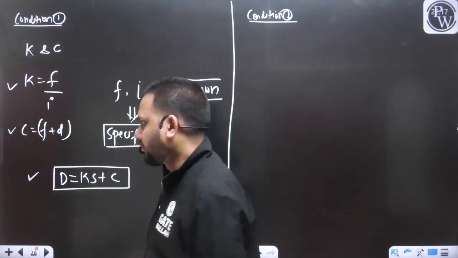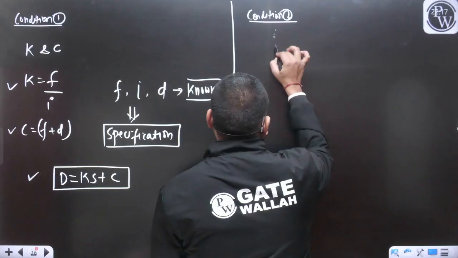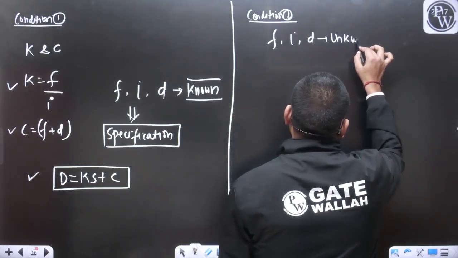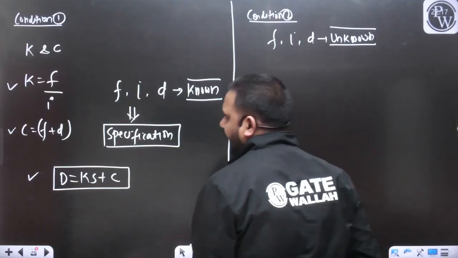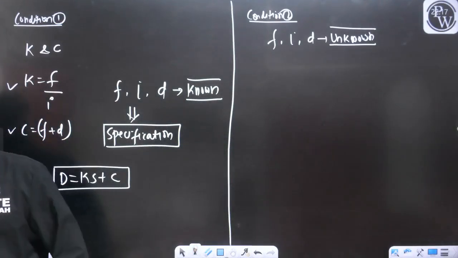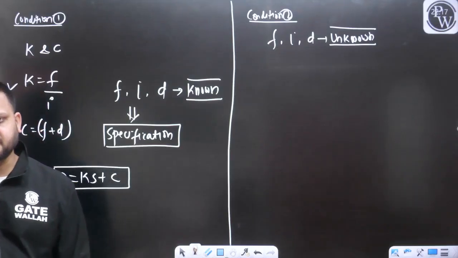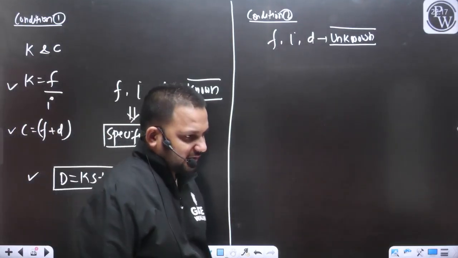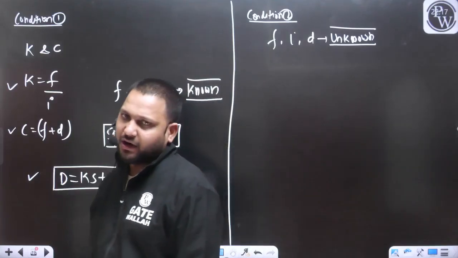Okay. So now we will discuss one more condition. Let's say these F, I and D are unknown. We don't know the value of F. We have missed all these specifications. Let's say this may be the situation. We don't have any specification about the tacheometer or about the telescope.